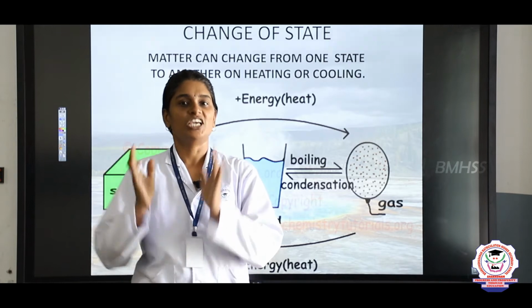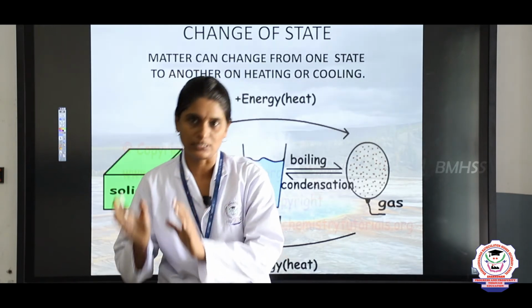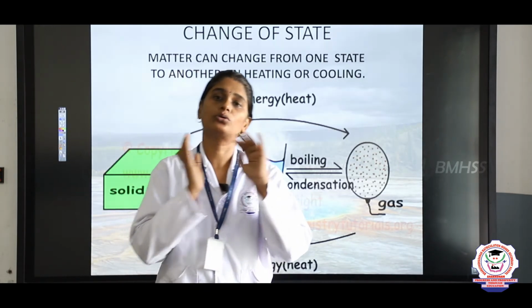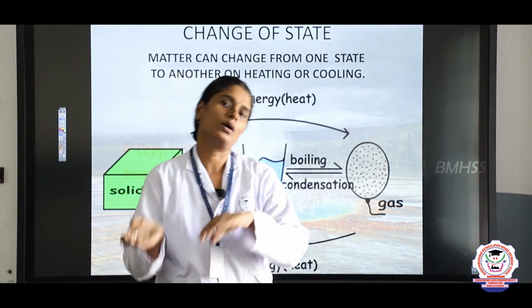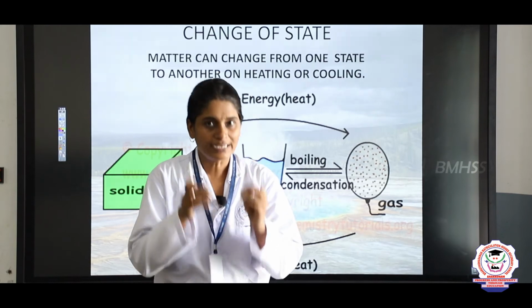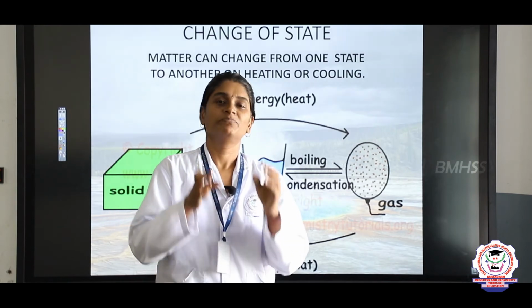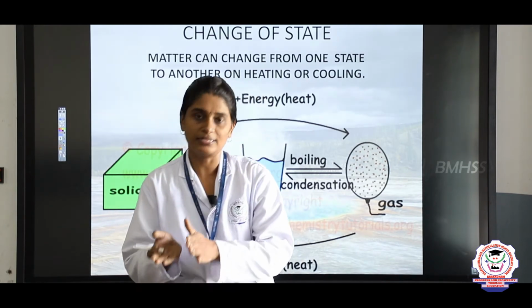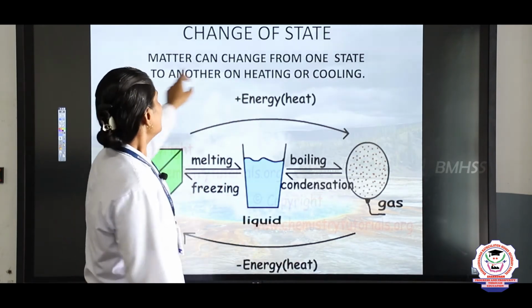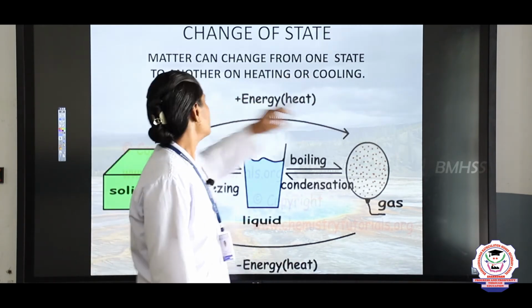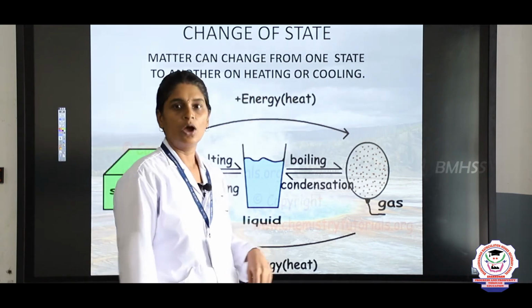We can change the state of matter by heating or cooling. When we heat a matter, it changes into another state. When we cool a matter, it changes into another state of matter. Matter can change from one state to another on heating or cooling.